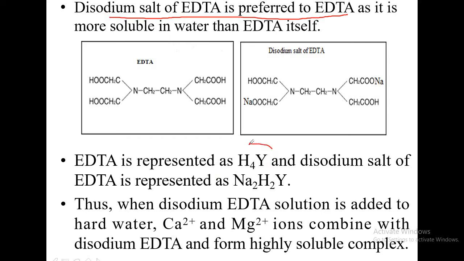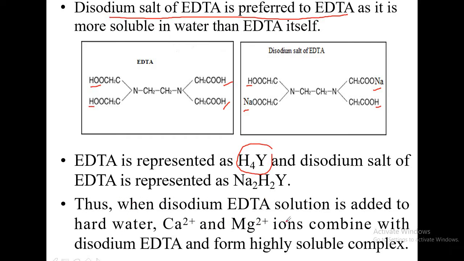EDTA is represented as H4Y. This is 1 hydrogen, 2, then 3, this 4. So these are the 4 hydrogen atoms taken as H4 and the remaining portion is Y. Disodium salt of EDTA is Na2H2Y. That is Na2H and then one more H. So Na2H2Y, that is disodium salt of EDTA.